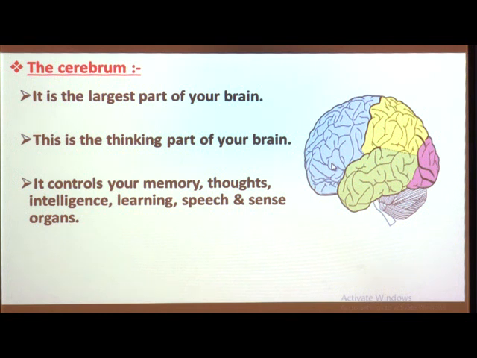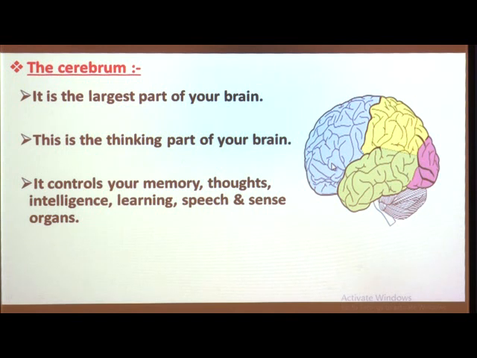No, only humans can think. Why? Because the cerebrum is bigger in humans than in other animals, and humans are also the most intelligent. This is due to our cerebrum. So this is about our cerebrum.